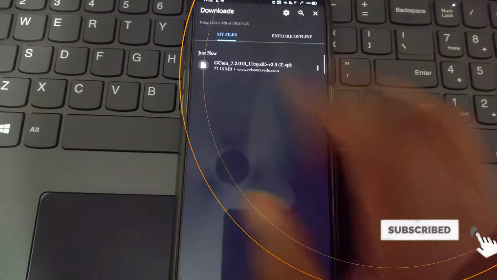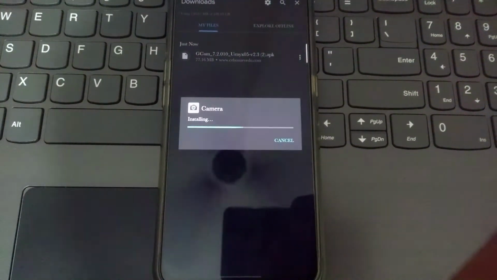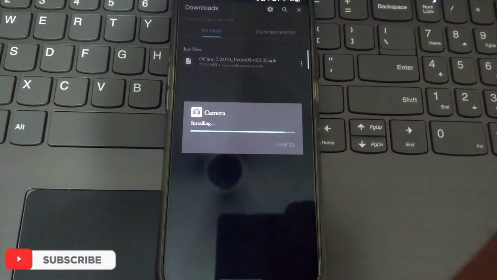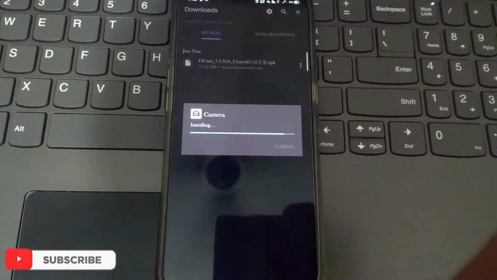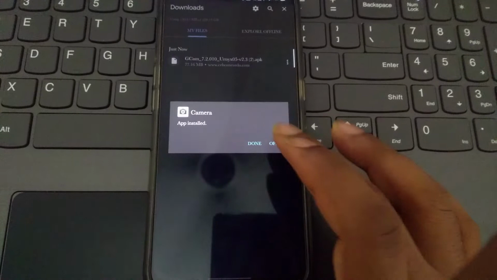After the APK file has downloaded successfully, you just have to click on that APK file and install it. After you click on the install button, it will take some time to install the APK file. As you can see, it's installing.